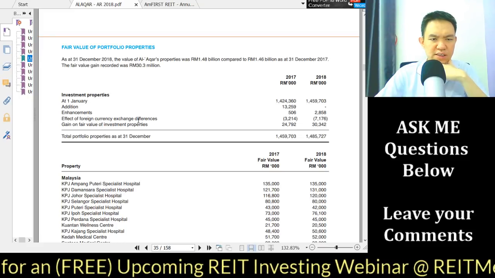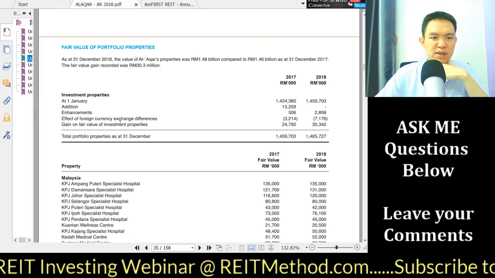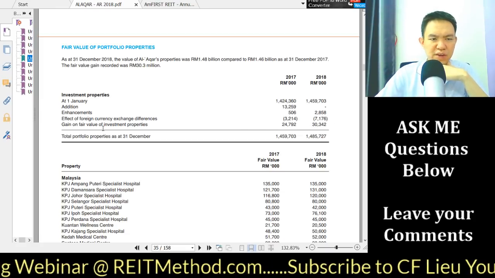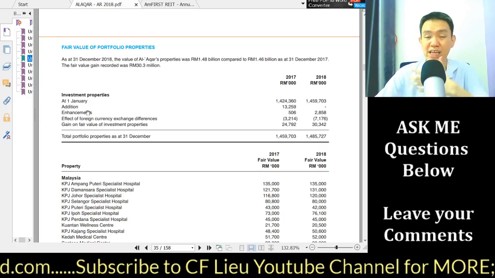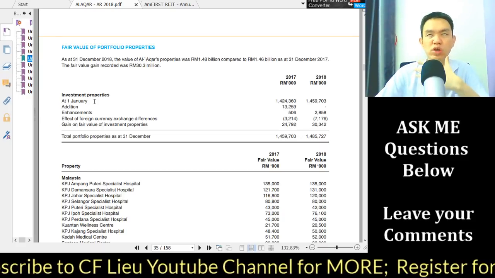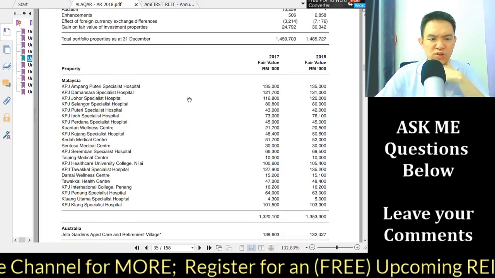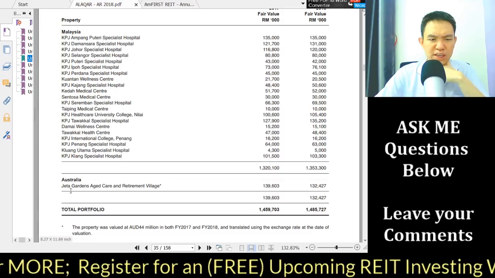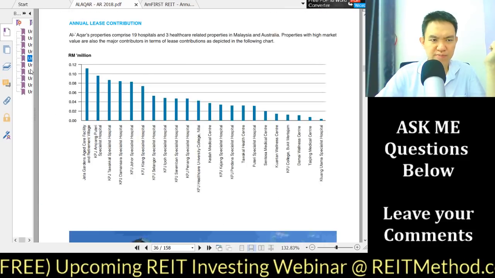As you can see, because they have Australian property, there's a foreign exchange risk. Gain on the property, gain on fair value, meaning the property appreciation. Enhancement, we are talking about the asset enhancement initiative, something a REIT manager does to increase the value. You can see these are the values, and then the Australian one is called Jeta Garden Aged Care and Retirement Village over here.